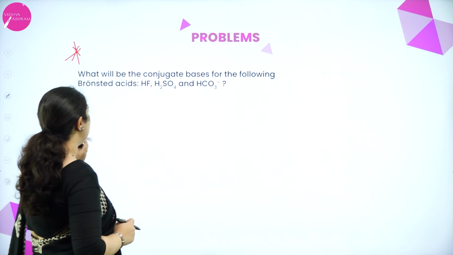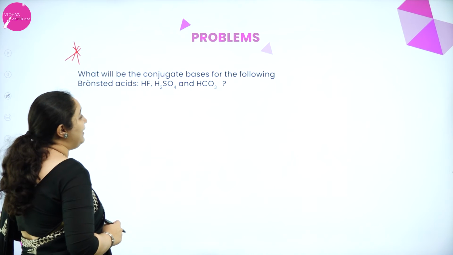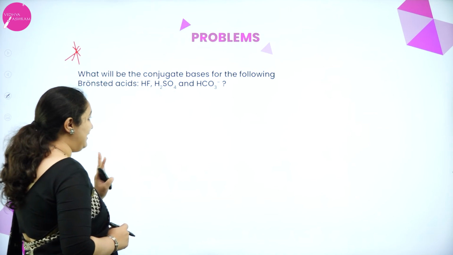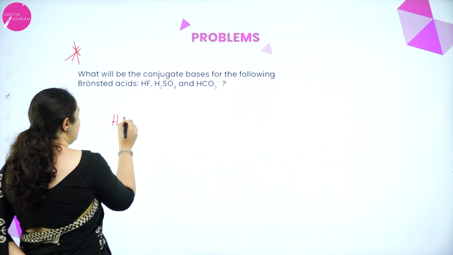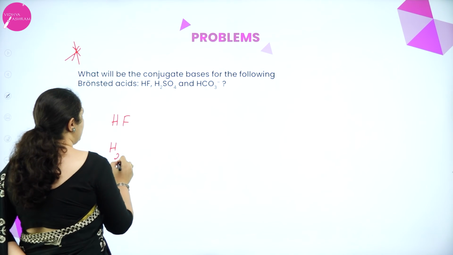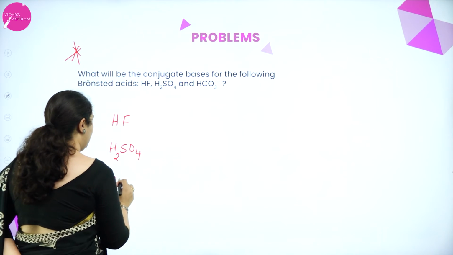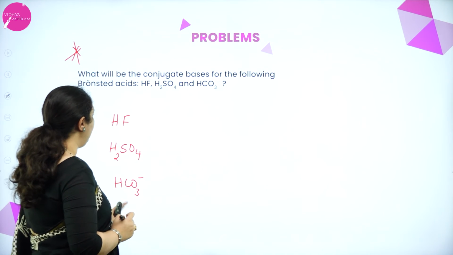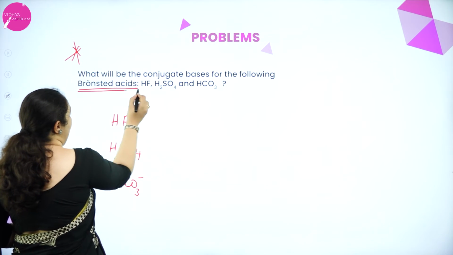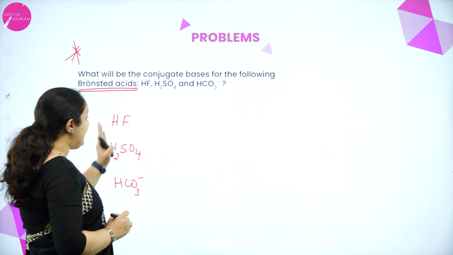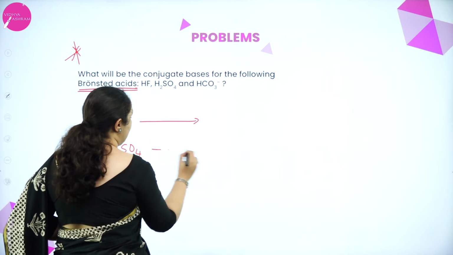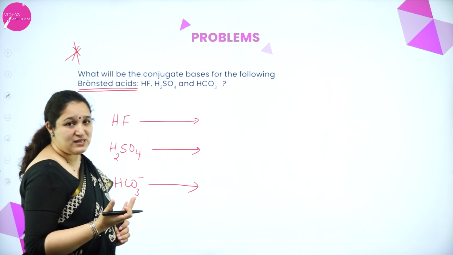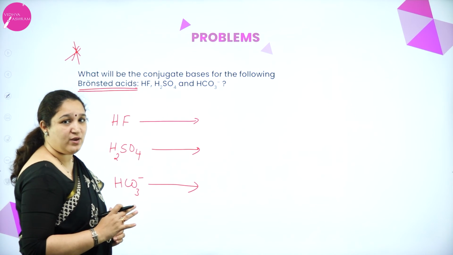Okay. So, what is it? What will be the conjugate bases for the following Bronsted acids? So, they are telling us that HF is an acid, H2SO4 is an acid, HCO3 minus is an acid. All of them are acting as Bronsted acids. That means I have to write the conjugate base of all of these. So when I am writing the conjugate base, I'll have to remove an H plus ion.